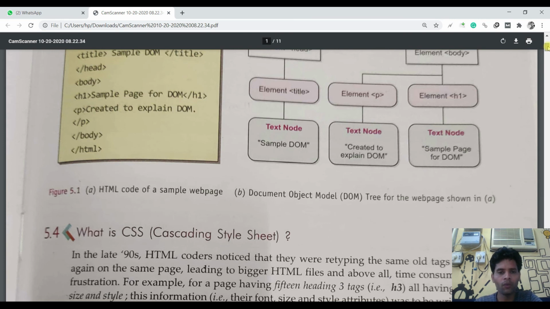So your homework today is to make a program, maybe any program which you want. This program will be the same, and you will use CSS to format it in all three ways: inline, internal, and external. Then take an output snapshot as well as the code and send it on WhatsApp. So homework is clear. You have to make a web page in three different ways: inline, internal, and external. And please mind, at least 3 or 4 texts you are going to format with the help of CSS.